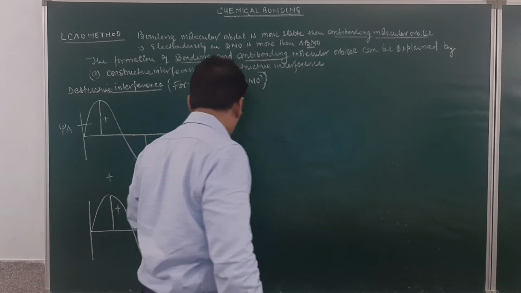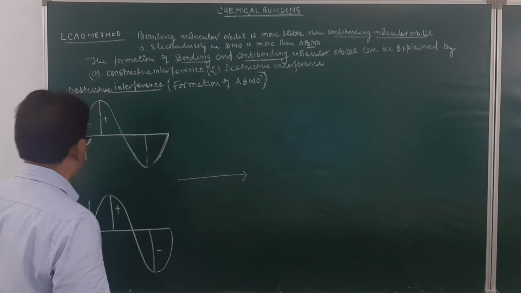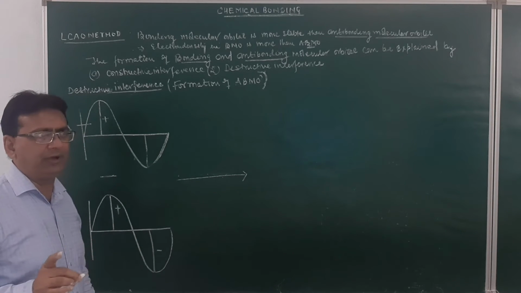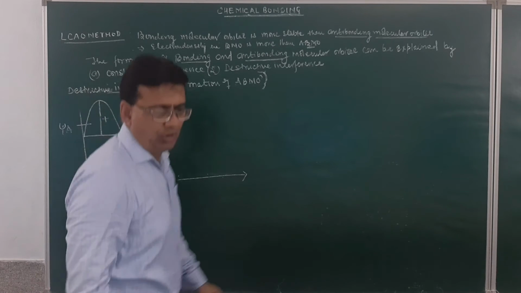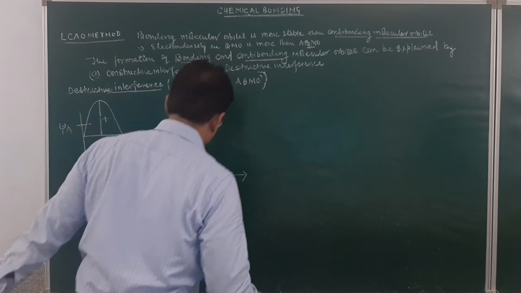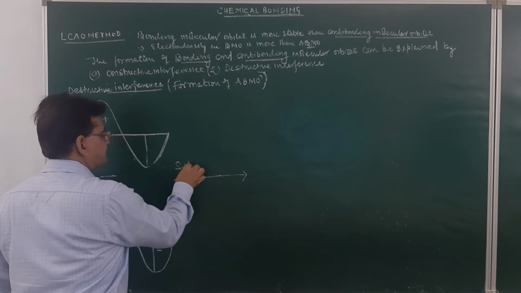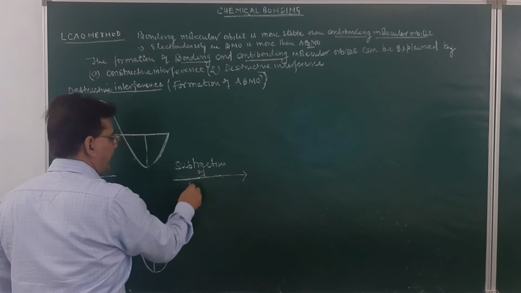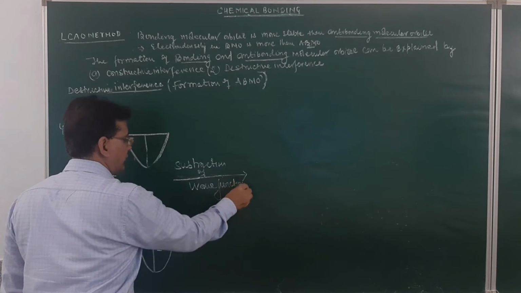How? Just see over here. Out of phase means this will be the case of subtraction overlap of the wave function. So here we will write down the minus sign. First was the case of addition. This is the case of subtraction overlap. So this is the subtraction of a wave function. So when we account for the subtraction of the wave function, how will it develop? There will be a subtraction of a wave function.